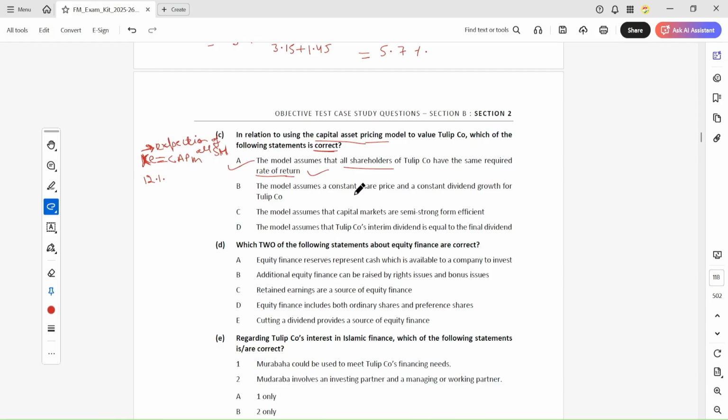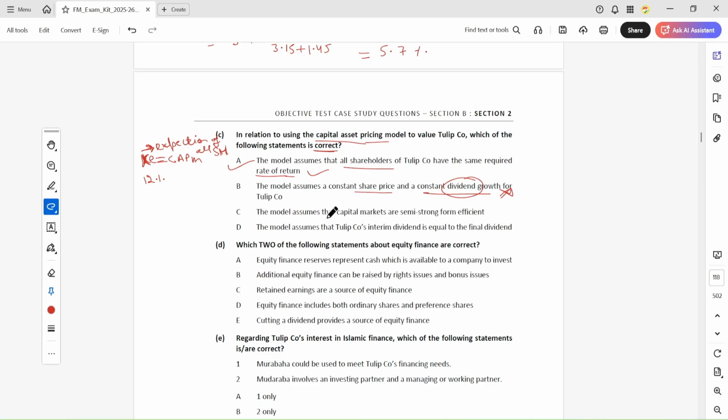The model assumes a constant share price and constant dividend growth for Tulip. The dividend is not considered in this model. The dividend and price are not considered in this model, CAPM.